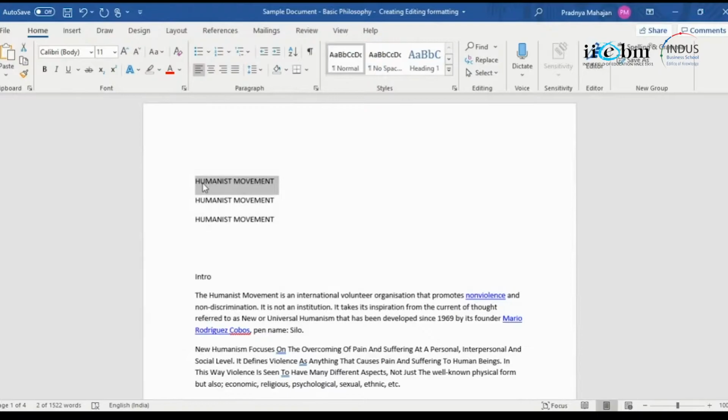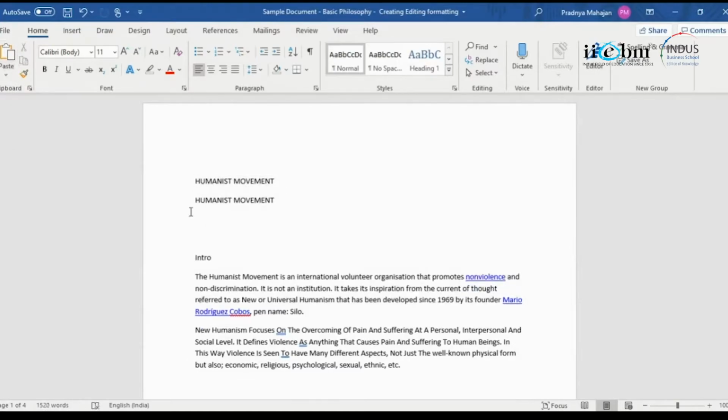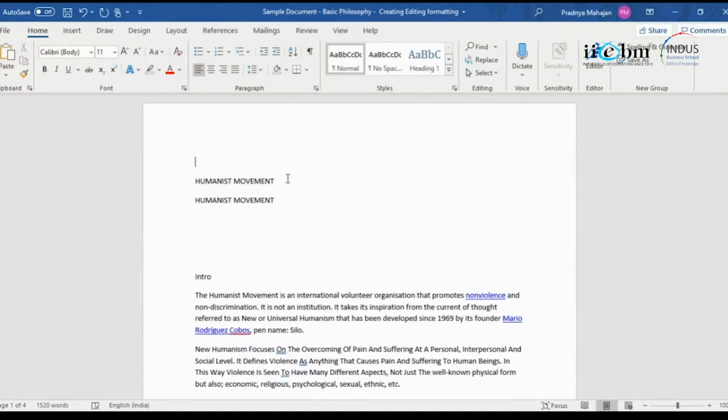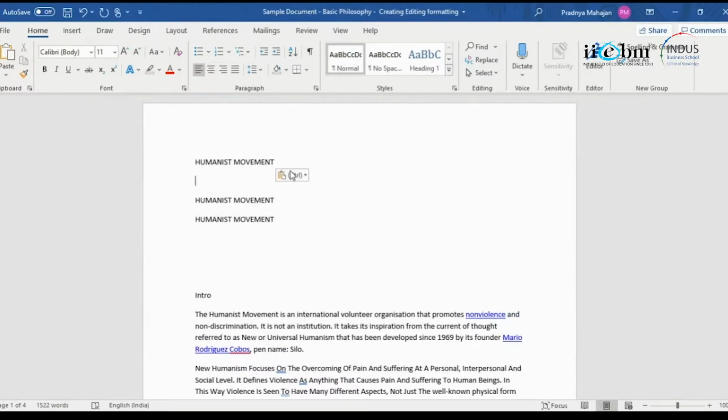So if I want to use cut, I will use Control X, or I use the scissor option, and then I go to another line here and I say Control V. So Control X moves the earlier text to a newer position. It gets deleted from its original position and then it changes the position.